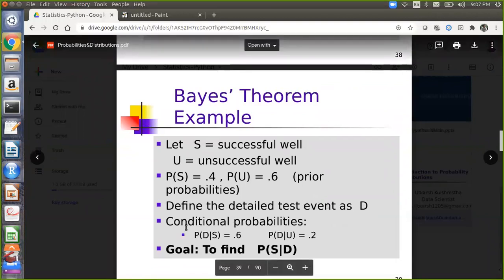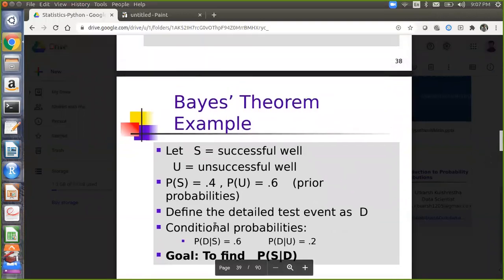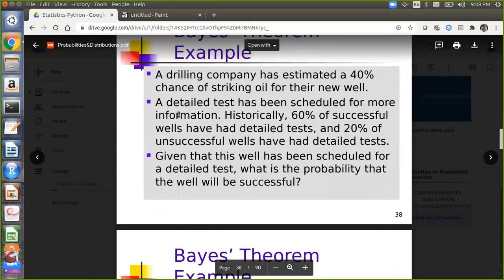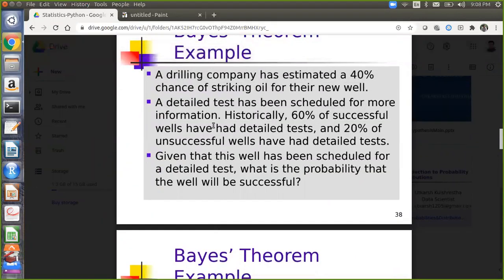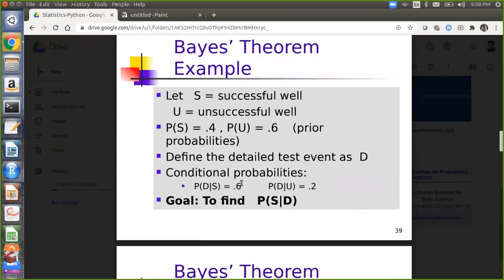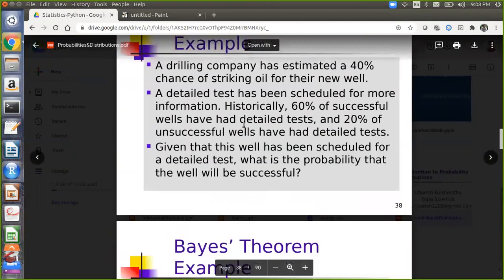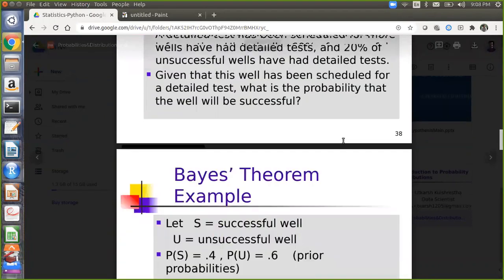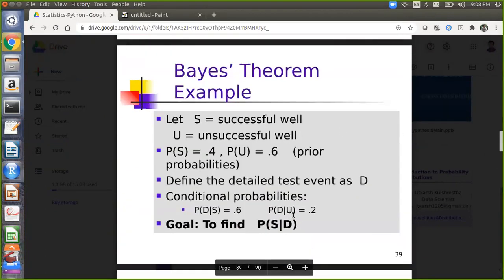So the conditional probabilities: the probability of a detailed test given a successful well. Historically, 60% of the successful wells have had a detailed test. So 60% of the wells which are successful have a detailed test, and 20% of the unsuccessful wells have detailed tests.